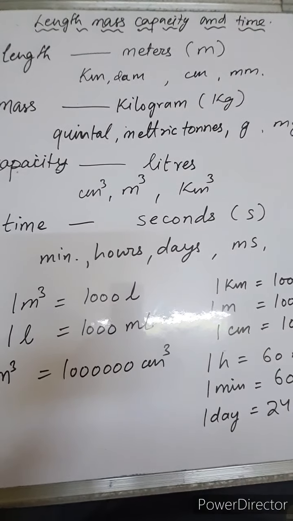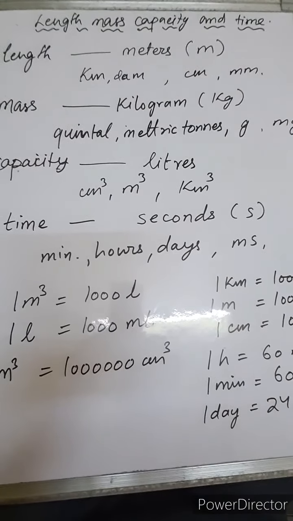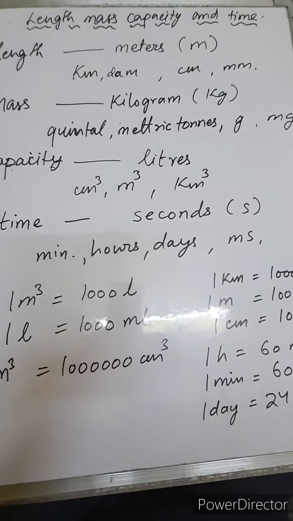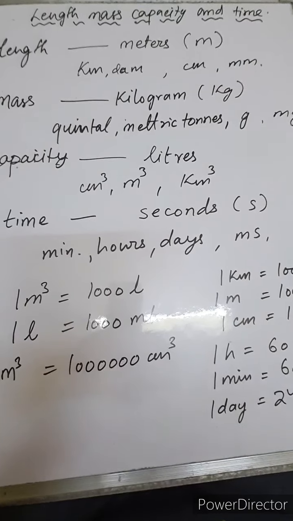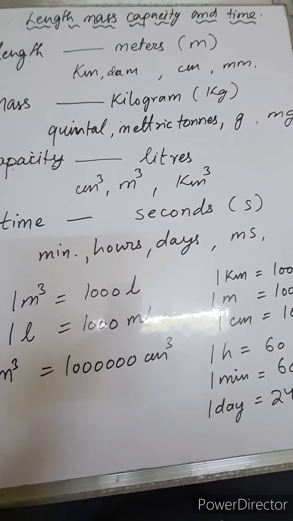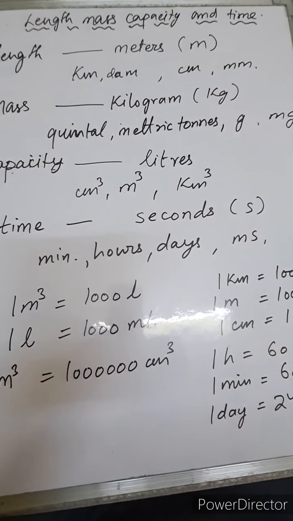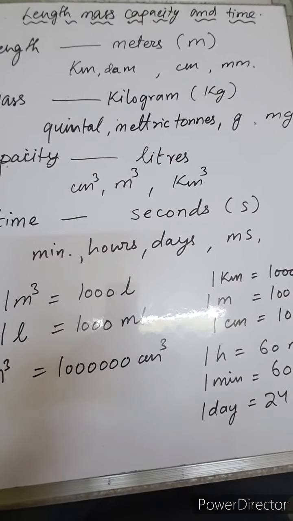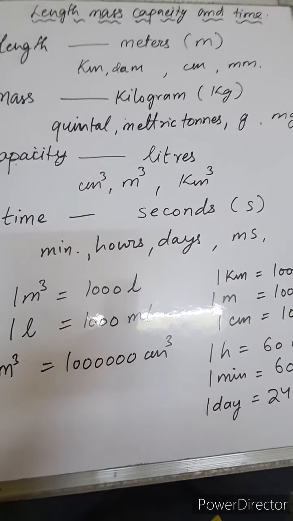Multiple units means units bigger than the meter, like kilometer, decameter and light year, which measure distance. Sub-multiple units of the meter are centimeter, millimeter and micrometer. These are the smaller units of the meter, right?